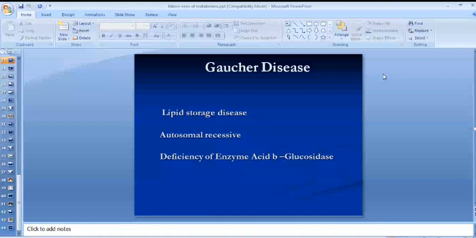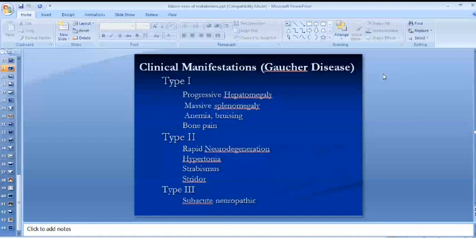What are the clinical manifestations? Gaucher's disease is further classified into three main categories on the basis of clinical manifestation. Type 1 is the least lethal. It is characterized by progressive hepatosplenomegaly, anemia, bruising, and bone pain. Type 2 is a slightly severe form. There is progressive neurodegeneration along with hypertonia, strabismus, and stridor. Neurodegeneration is the hallmark of Gaucher's disease. The third type is characterized by subacute neuropathic pain.